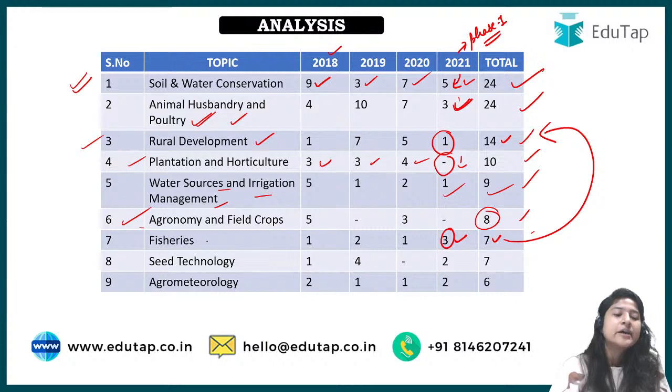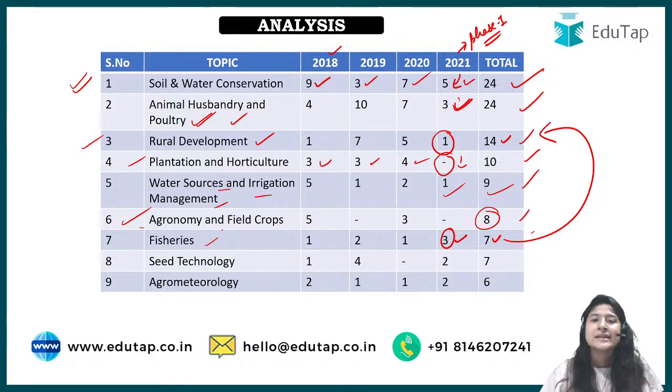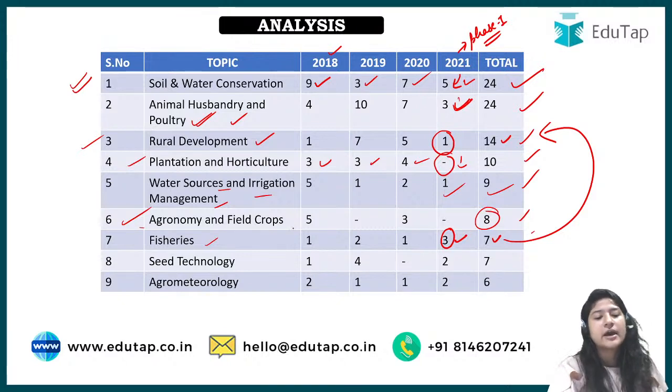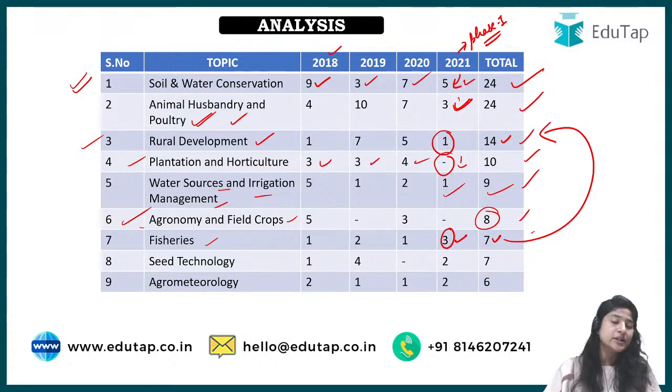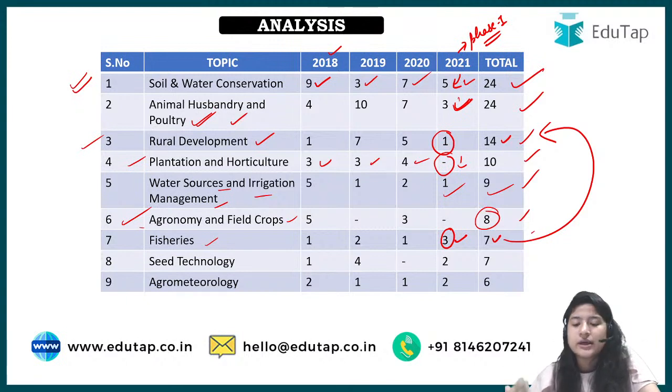Then comes fisheries. Now see, some chapters are overlapping, we cannot really say. For example, wheel hoe that we studied for weeding, that can come under agronomy and field crops also, right? Because that is an agronomic practice, that is weeding, right? But then we can also include that in agriculture engineering, because wheel hoe is kind of a tool that is used for that. So here I have included that in agriculture engineering. If you think that no, because that was related to weeding, any agronomic practice should come under this, you can include that accordingly.